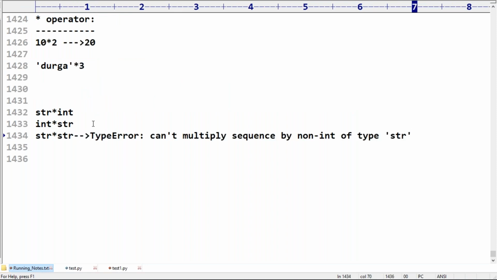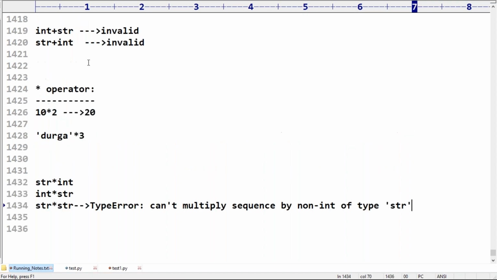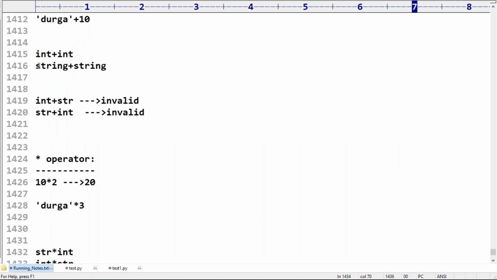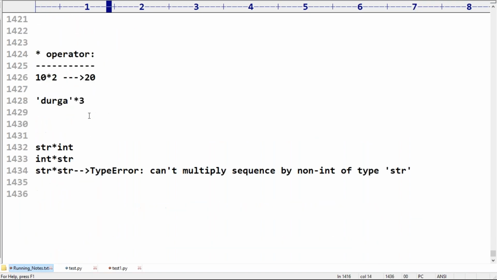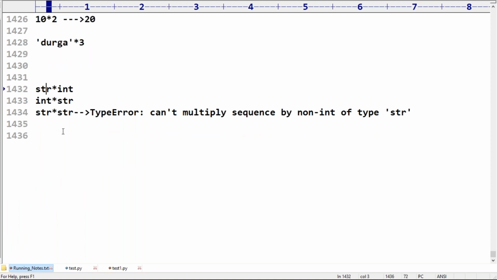Error we are going to get. So plus operator, whenever we are applying for the string, compulsory both arguments should be string type. Star operator, whenever we are applying for the string, compulsory one argument is the string, the other argument should be int. That's it.